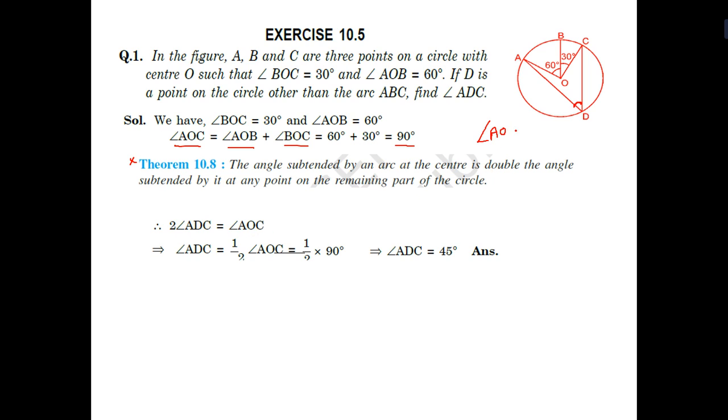AOC, because it is at the center, is equal to twice ADC. Here 90 is given. So 90 divided by 2, we get 45. I think you have understood this sum properly. So ADC is equal to 45 degrees.